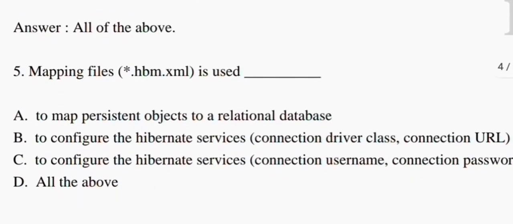Mapping files, star.hbm.xml, is used for, so they are giving four options.